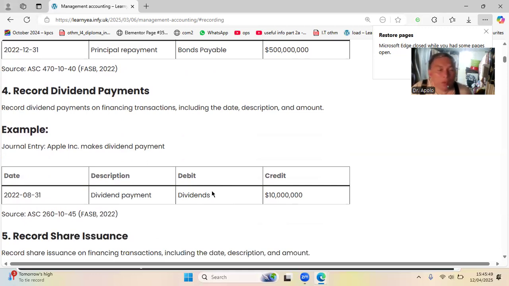Anyway, you will not become an accountant, no? So your role is to use the accounting information. You will not be the one to prepare this. So you don't have to practice this.